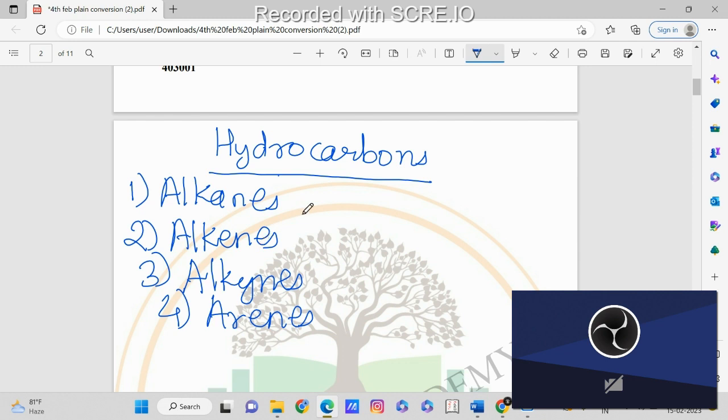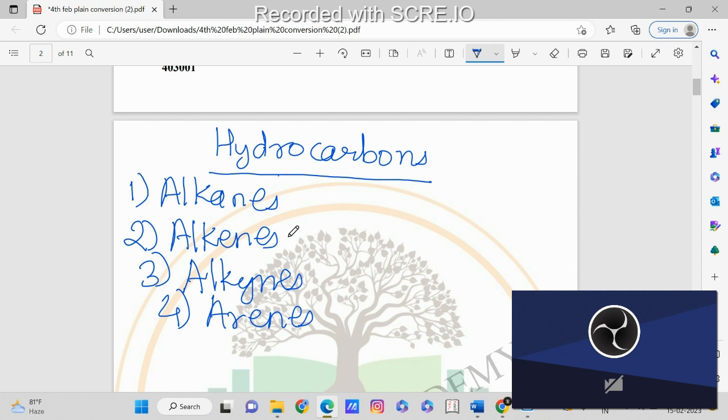Now what are alkenes? Alkenes are the unsaturated hydrocarbons. Unsaturated means they are having more than one bond, that is, they are having a double bond. So alkenes are the hydrocarbons having a double bond. And next is alkynes. Now, what are alkynes? Alkynes are also unsaturated hydrocarbons having triple bonds between them.